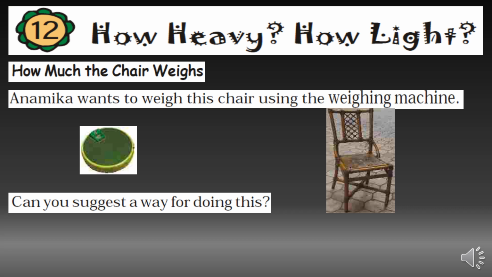Okay, I'll tell you. See, first you have to stand up on the weighing machine and check your weight. Then you have to take the chair in your hand and again see your weight. Then you have to subtract: your weight plus chair minus your weight alone, right? So you will get the weight of the chair.